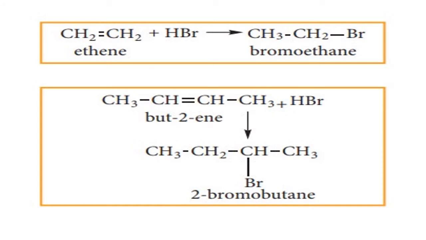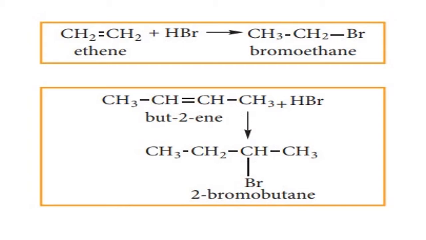Now, this is the most important part of alkenes: addition of hydrohalogens. HBr, HCl, HI, HF are called hydrogen halides. So let us learn the addition of hydrogen halides on alkenes.